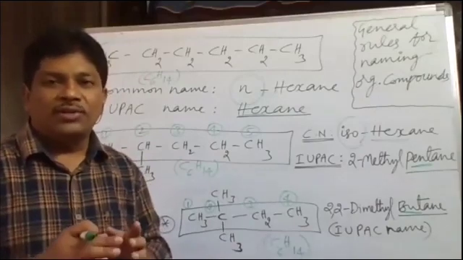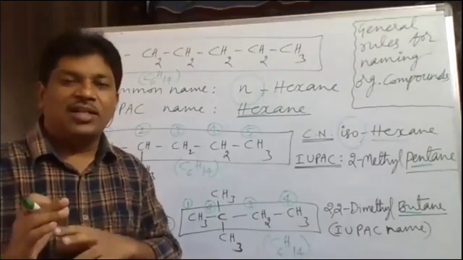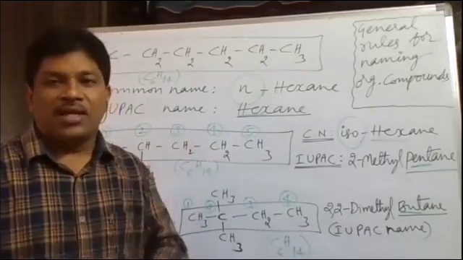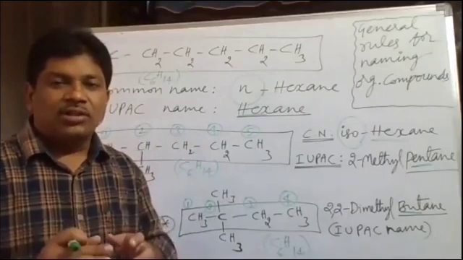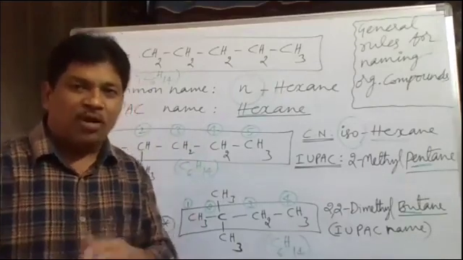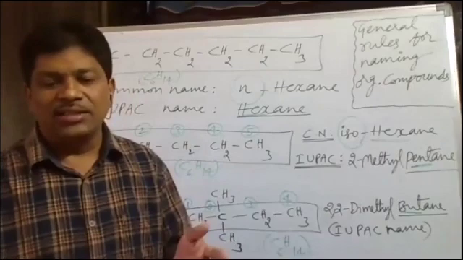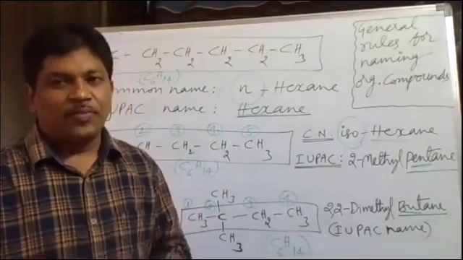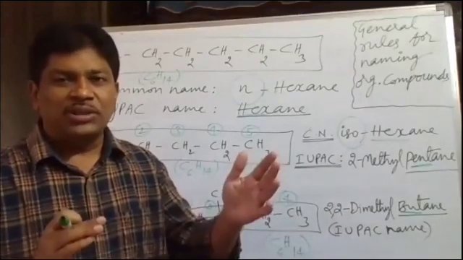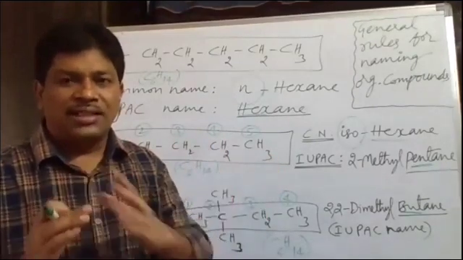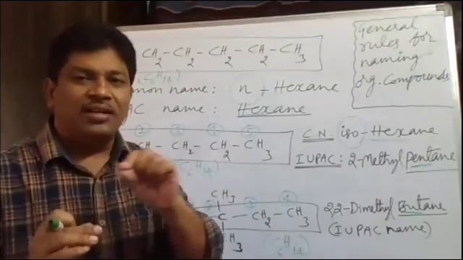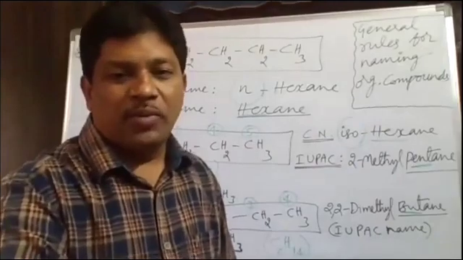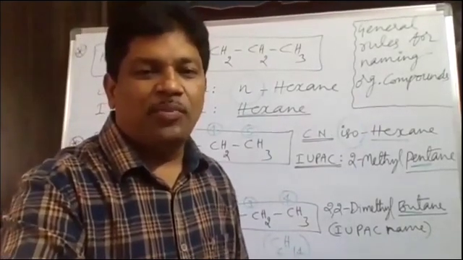So wherever you see the prefix neo, we have to understand that the last but one carbon, the second last carbon, should bear two methyl branches. If you see the word iso before the name hexane or heptane, we have to understand that the last but one carbon has one methyl branch. And if you see n-hexane, we have to understand that all 6 carbons of hexane are written in a straight chain without any branches. So that point we have to keep in mind. The same thing we'll discuss with the help of a PPT.